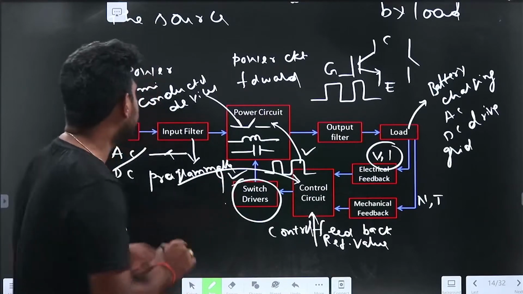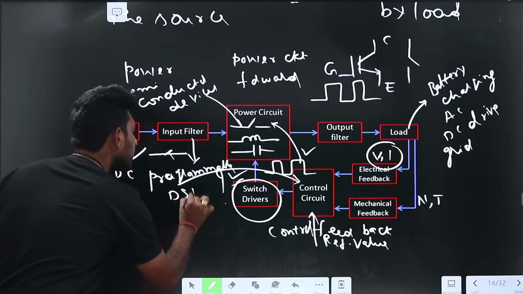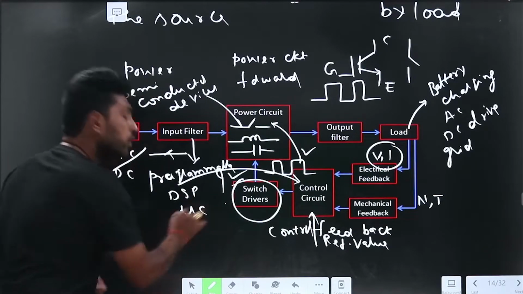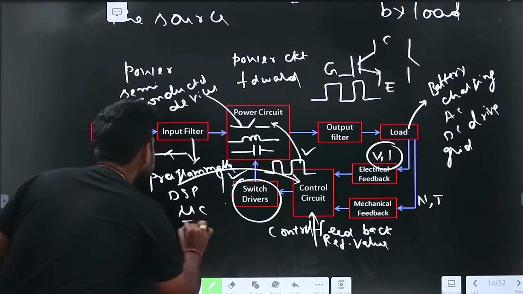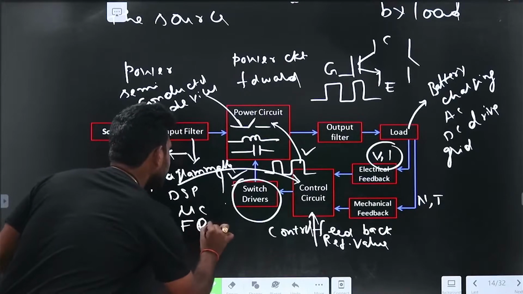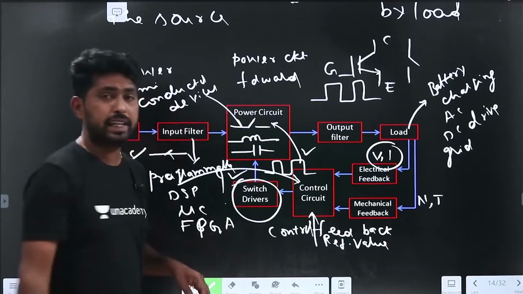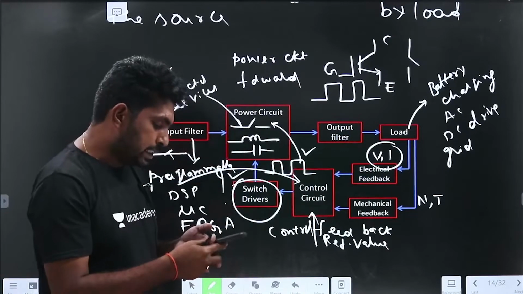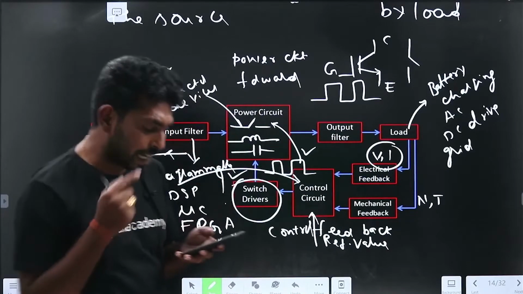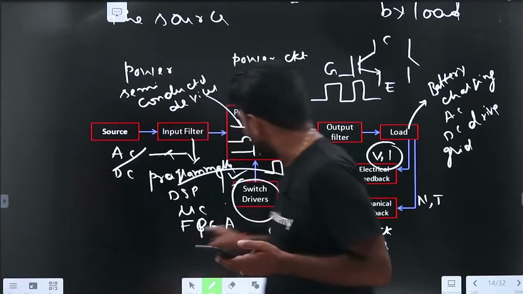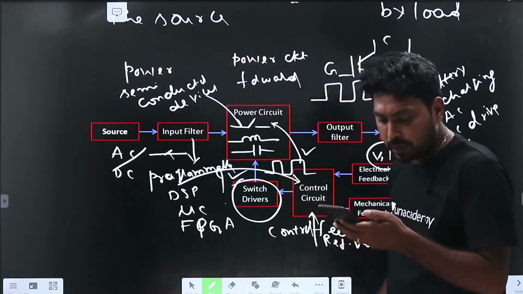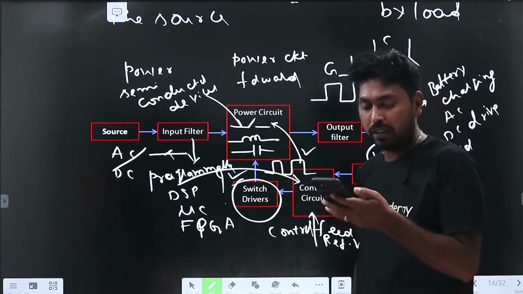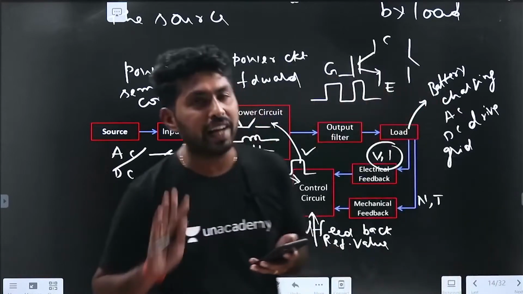Digital signal processor, DSP, microcontroller, FPGA controller, field programmable gate array. So it is to drive the switches, right? The control circuit also generates the pulse, and it drives the switches. You're right, it drives the switches.